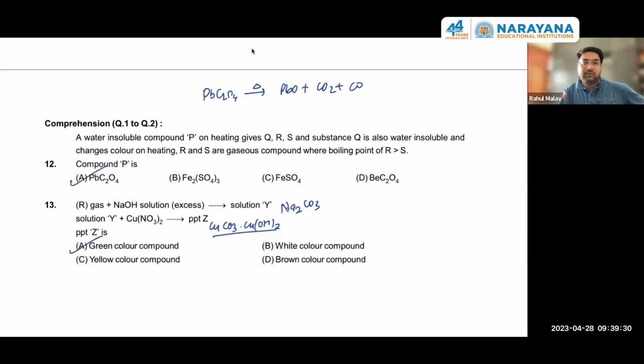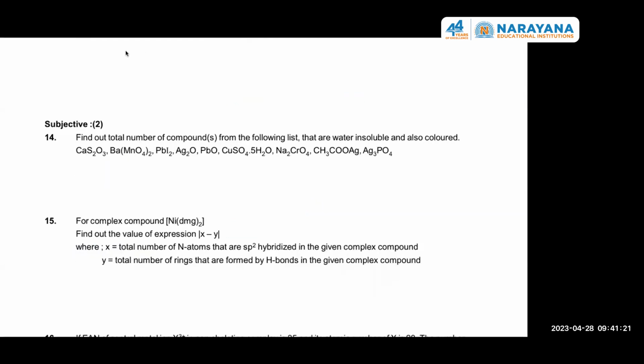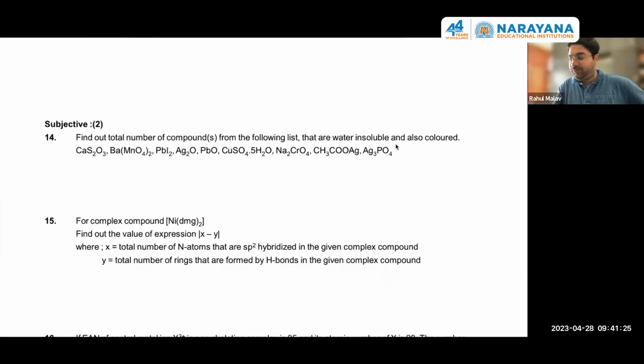Okay. Yes, sir. Water insoluble and also colored. Okay. So answers are PbI2, Ag2O, PbO, and CH3COOAg, it will be like Ag3PO4. These four will be water insoluble and also colored.